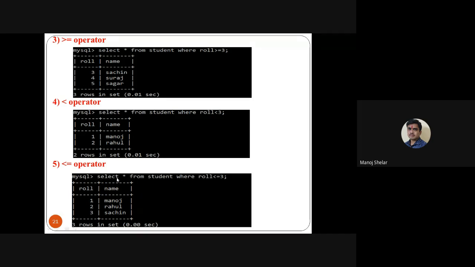Then select star from student where roll number is less than equal to 3. So 3 and less than 3 are displayed here. So it displays 1, 2 and 3. This is the less than equal to operator supported in SQL.